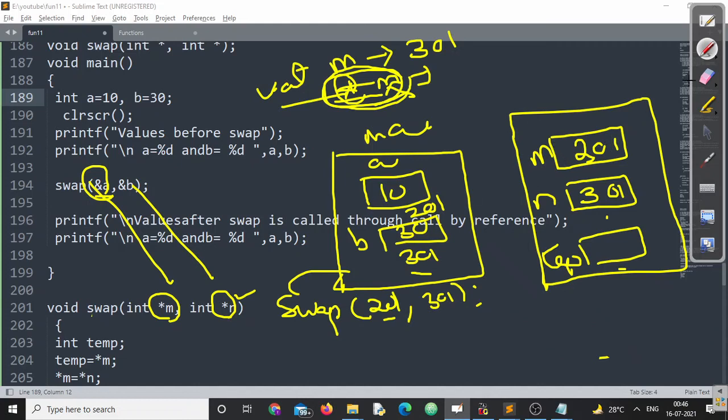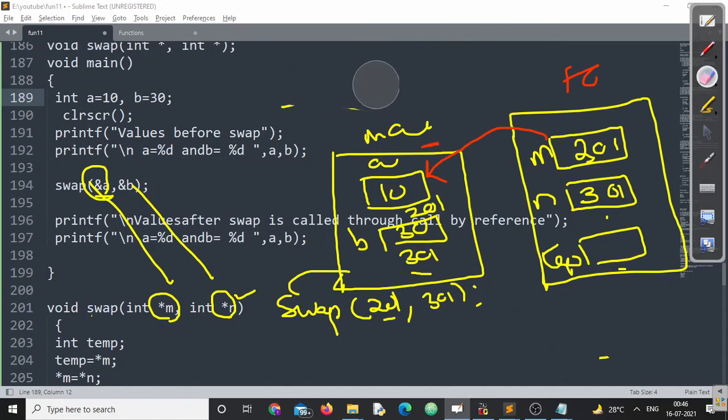So immediately it will be able to interact with the variable which is located at the main frame. Right? Previously in call by value, these are local variables. Now these are not local variables. With the help of this formal argument, we can also reach out to the actual argument. Right? Let us see what is going to happen.